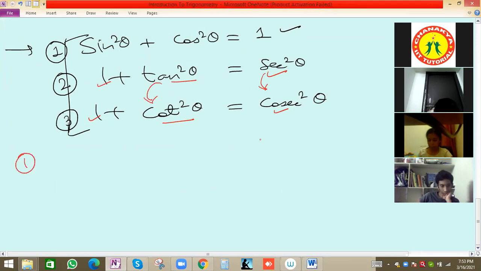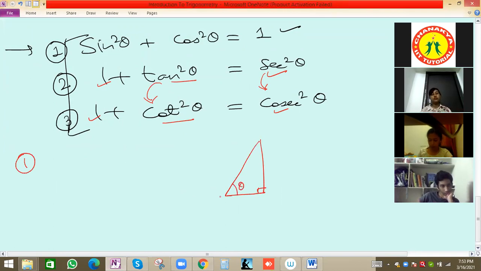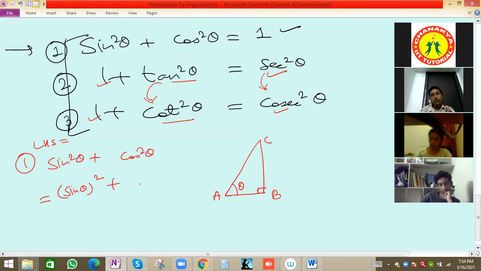Suppose we take this one triangle. Always a right angle triangle will be there, and this is suppose theta, A, B, C in this case. So we'll put the values here. Sin square theta plus cos square theta. We'll see what value we get on the left hand side. Sin square theta we can write as sin theta whole square, and cos square theta we can write as cos theta whole square.